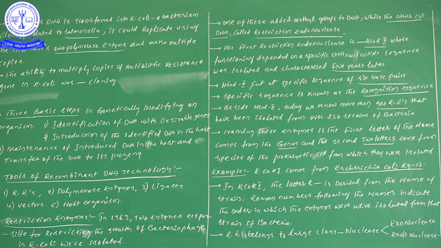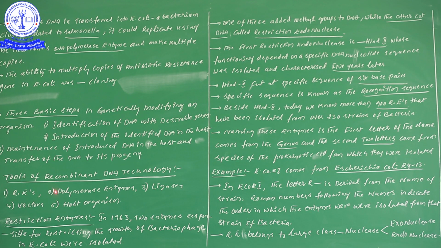Now, for carrying out these three basic steps, what are the important tools required? There are different types of tools required for recombinant DNA technology. Now, tools of recombinant DNA technology. The first one is restriction enzymes. Simply, I have written RE, which is nothing but restriction enzymes.